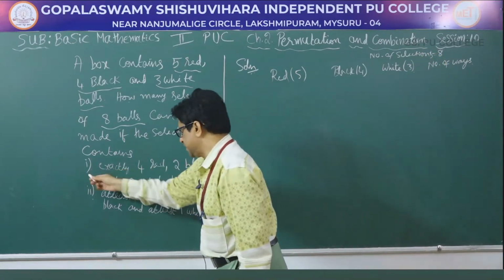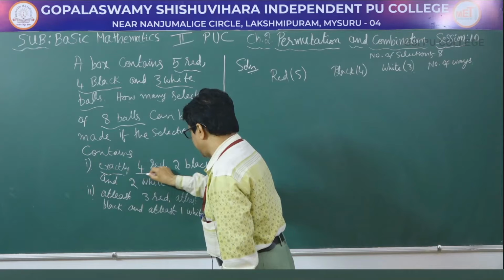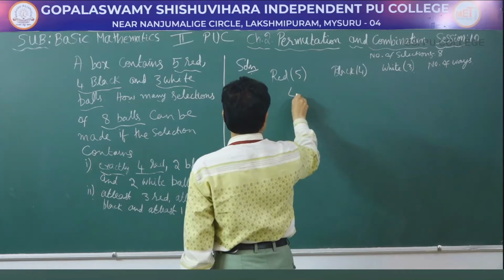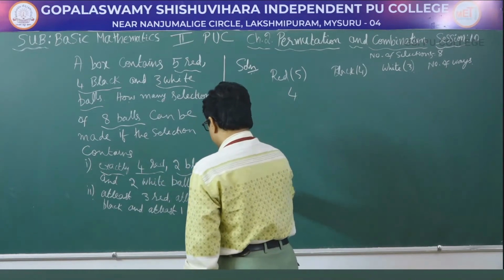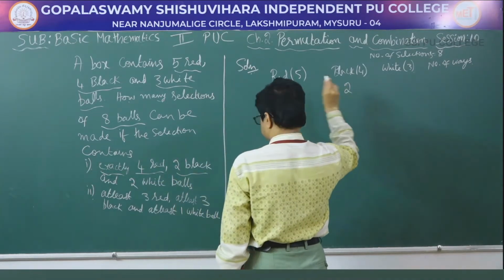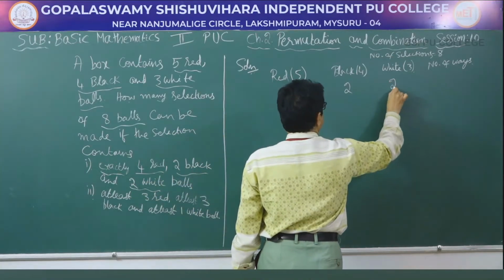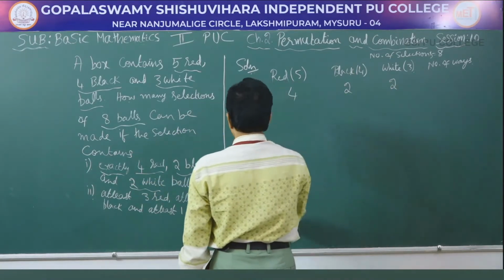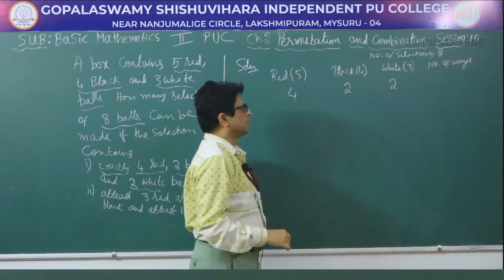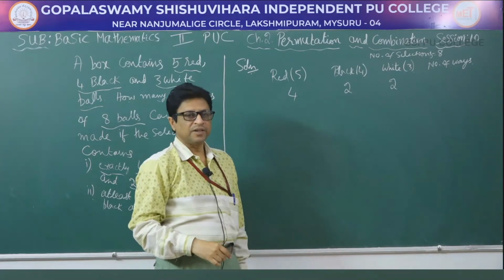So in the first case, exactly 4 red should be there and 2 black and 2 white balls should be there. So we have to find the total number of selections.